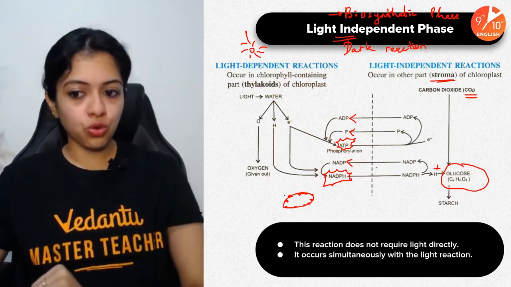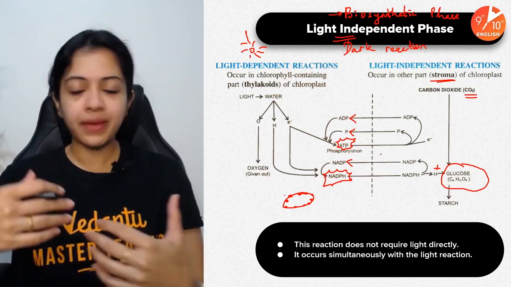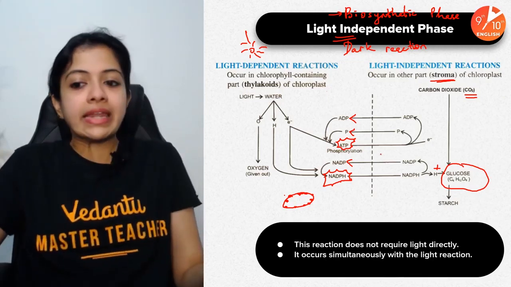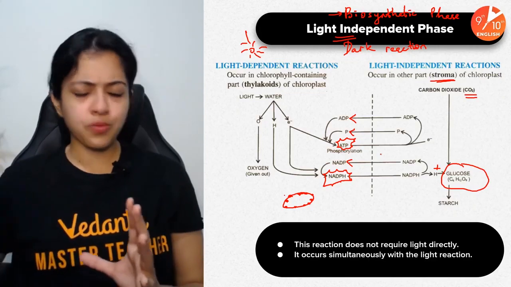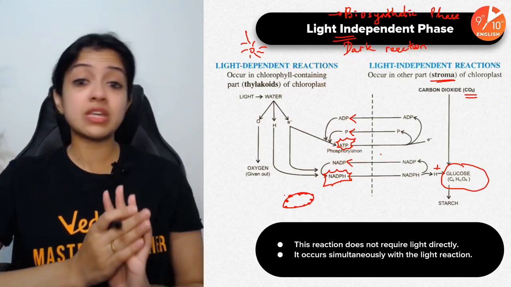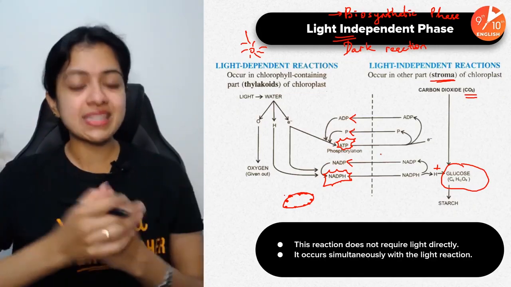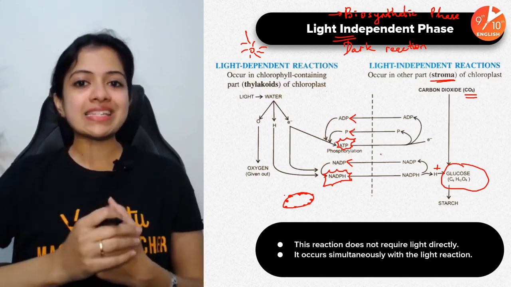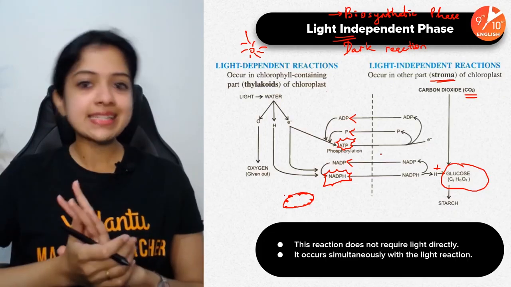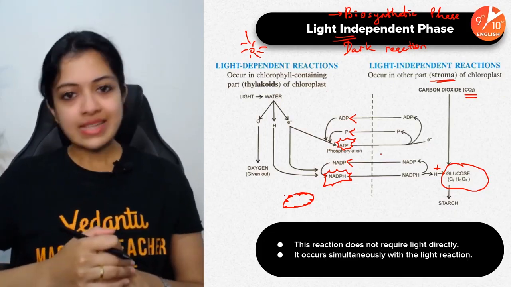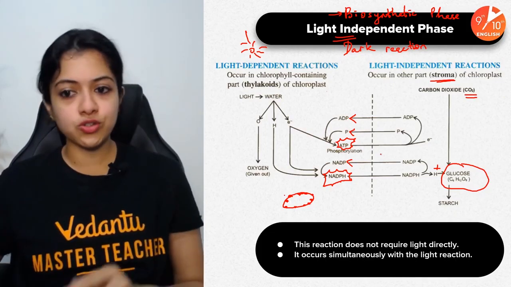Then what happens to the glucose? Obviously, it would not be kept as glucose itself for a long time. For immediate use, probably it sends it to different parts of the plant body, but the rest of it mostly gets immediately converted to different forms of carbohydrates, mostly in the form of starch. Okay, or other sugars also.